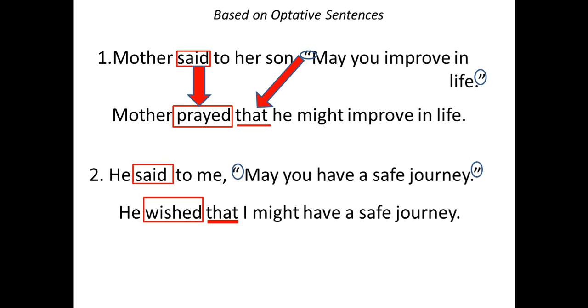And for your kind information, I advise not to use any object after the words prayed and wished, because sometimes you may be misguided because of wrong use of prepositions. So stop writing an object after the words prayed and wished.